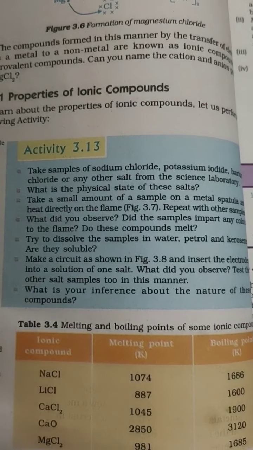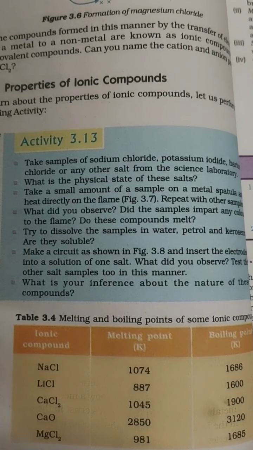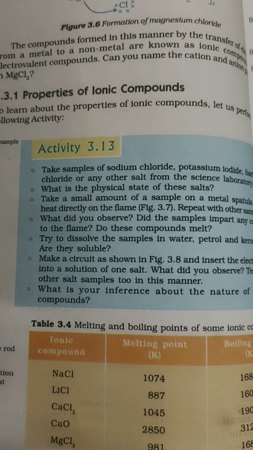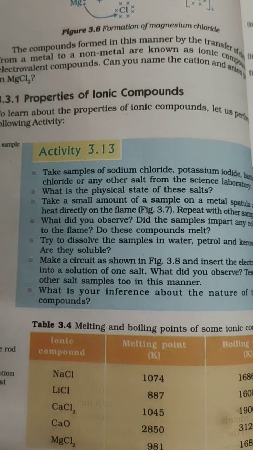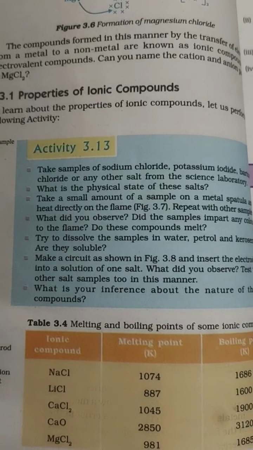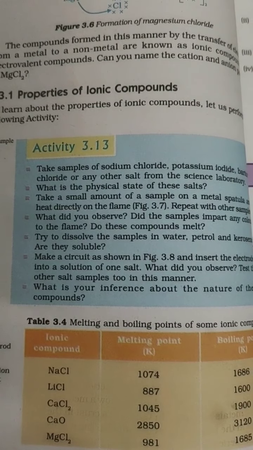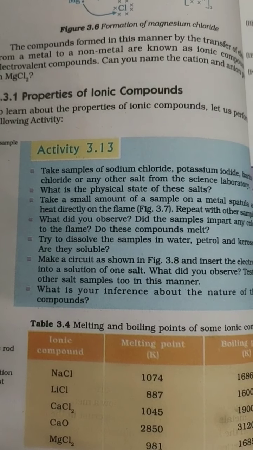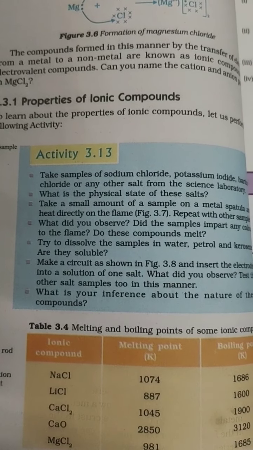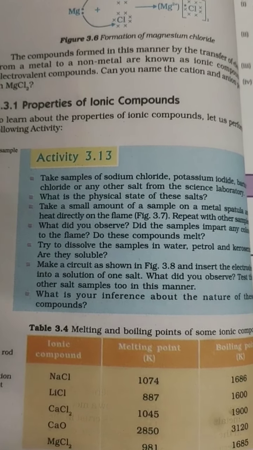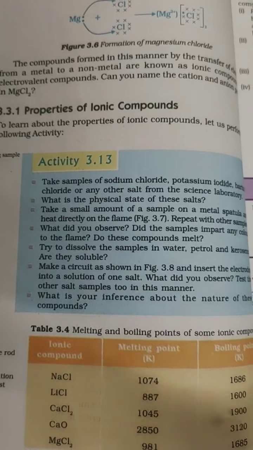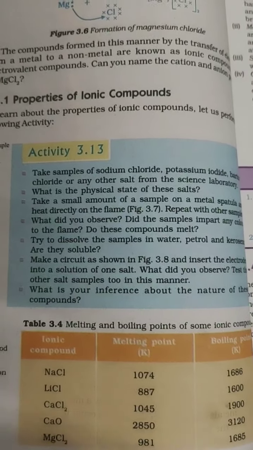Sodium, for example, is a metal and chlorine is a non-metal. Sodium has one extra electron, and to complete its octet structure, sodium tries to donate its electron, and chlorine has one electron less. Chlorine also wants to complete its octet structure, so chlorine accepts the electron. Sodium transfers one electron to chlorine, and thus they form an ionic bond. The compounds formed by ionic bonds are called ionic compounds, and all these salts are ionic compounds.